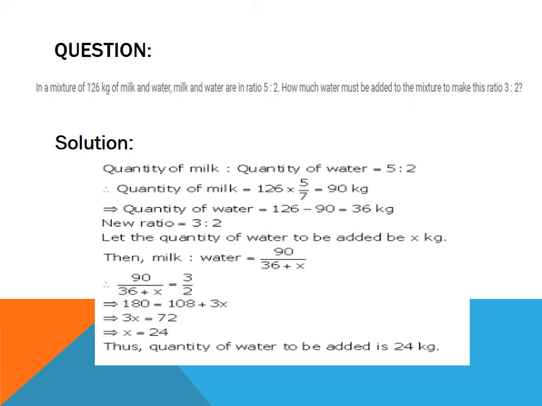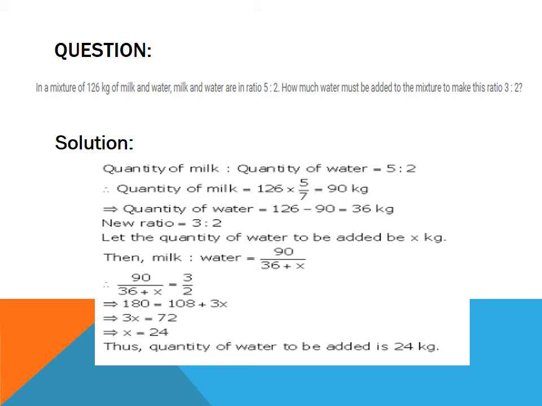Next question. In a mixture of 126 kg, milk and water are in the ratio 5:2. How much water must be added to the mixture to make it 3:2? So, the ratio of milk and water is given as 5:2.